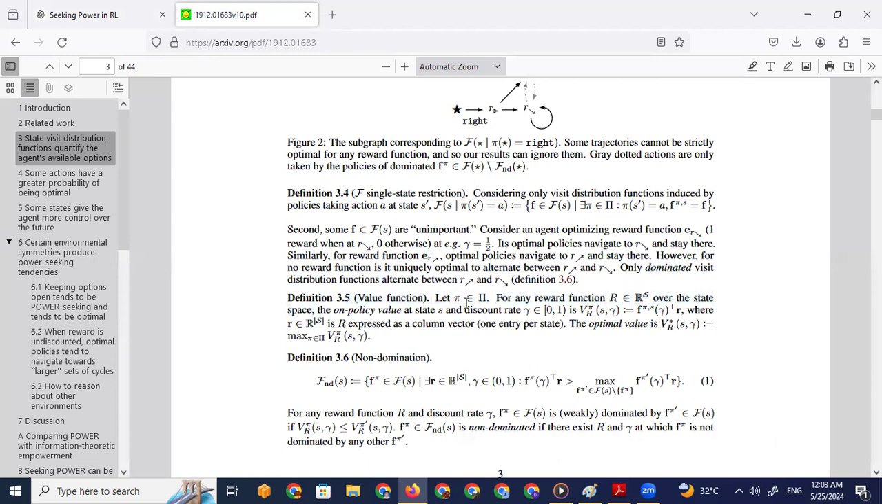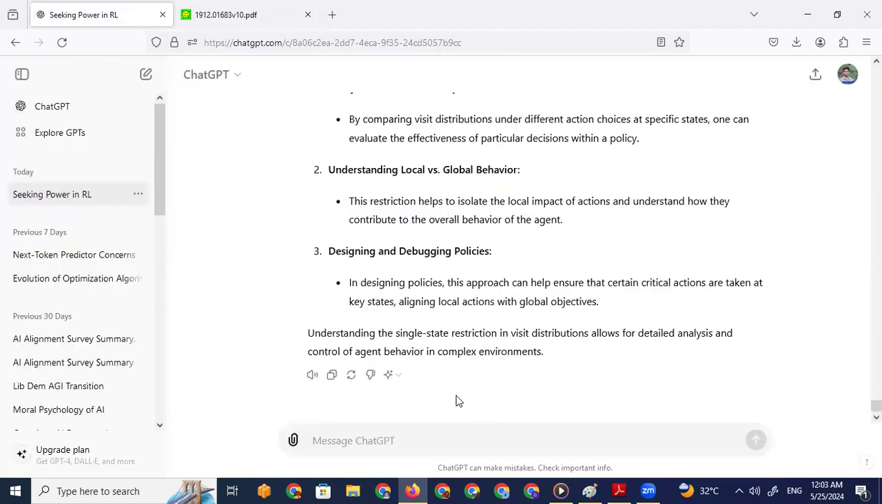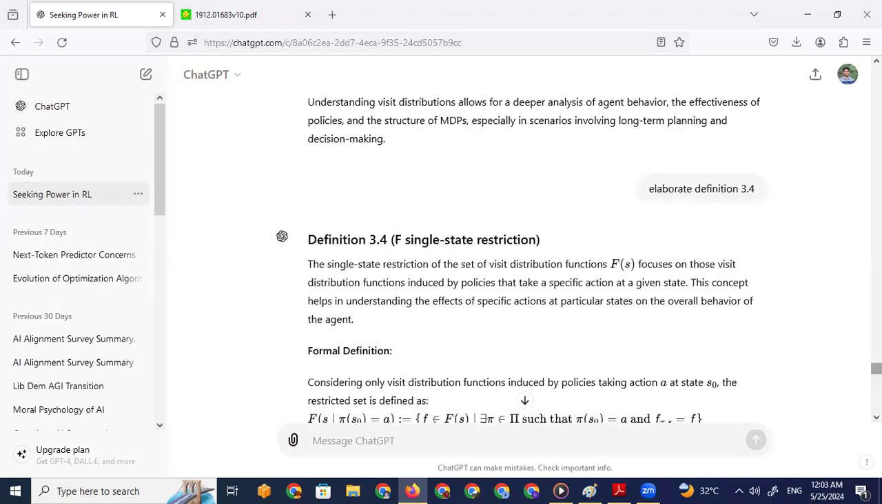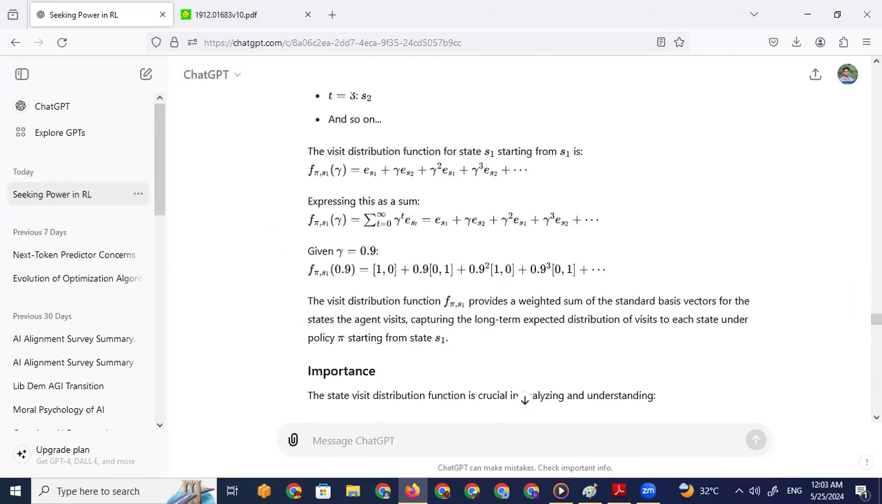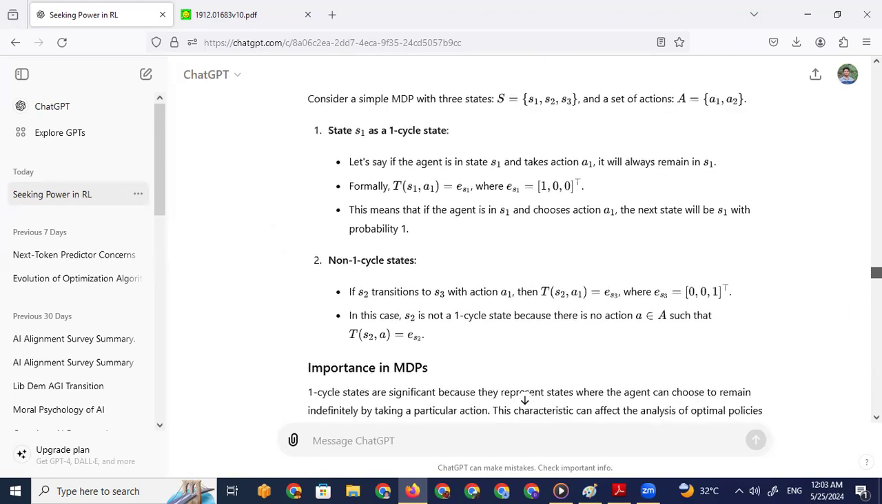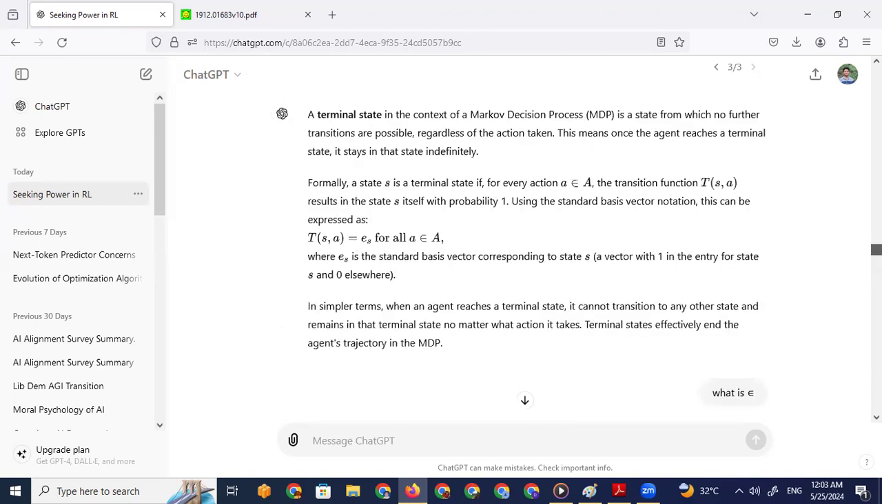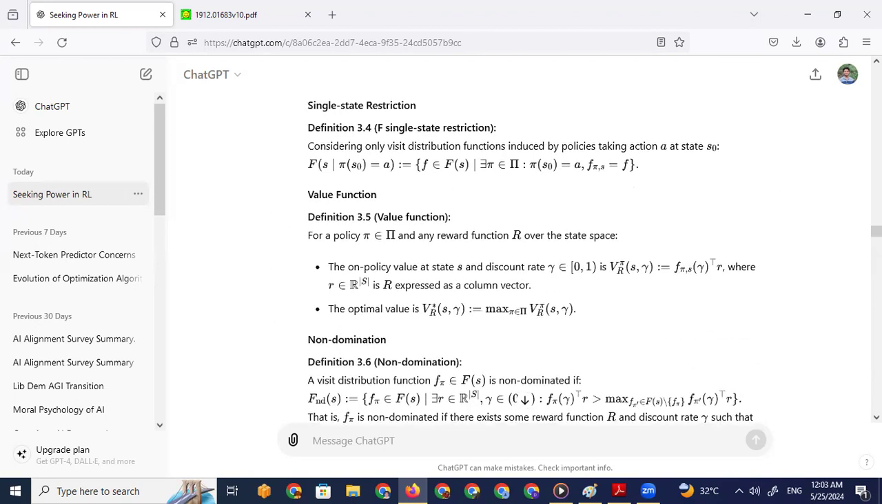So we have definition 3.5, which is a value function. Let's see what that is. This is definition 3.5: for a policy pi belonging to the big Pi and any reward function r over the state space, the on-policy value at state s and discount rate gamma that belongs to [0, 1) is defined via the visit distribution.